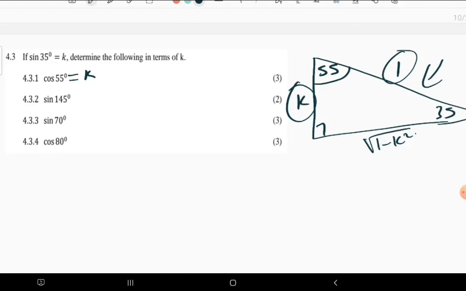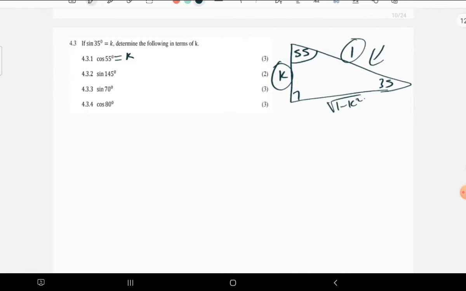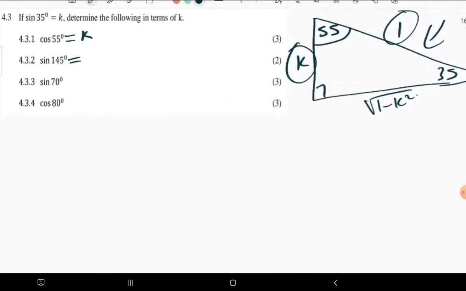Isn't it lovely? Now we are having sine 145. We just need to know what makes 145, and in our angles, what can give us 145? 145 is made of 180 minus 35.